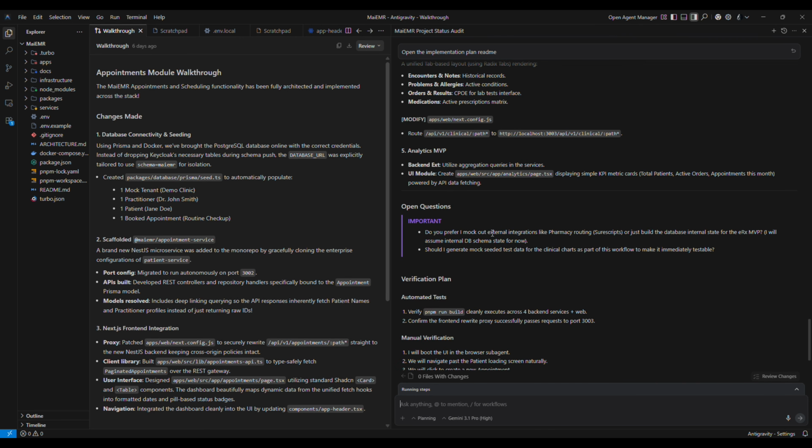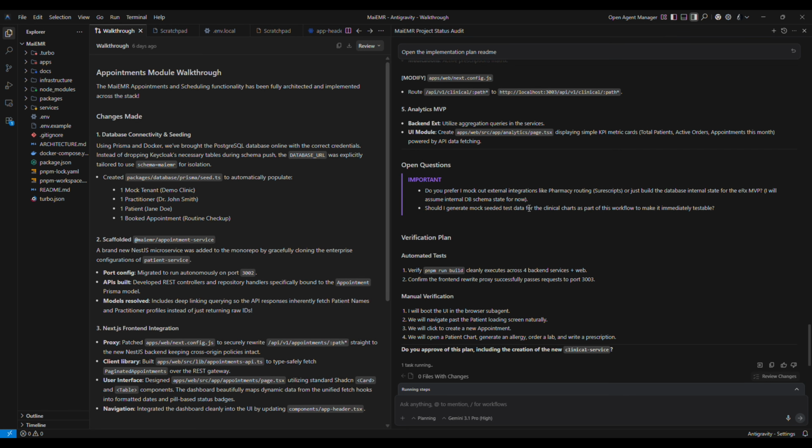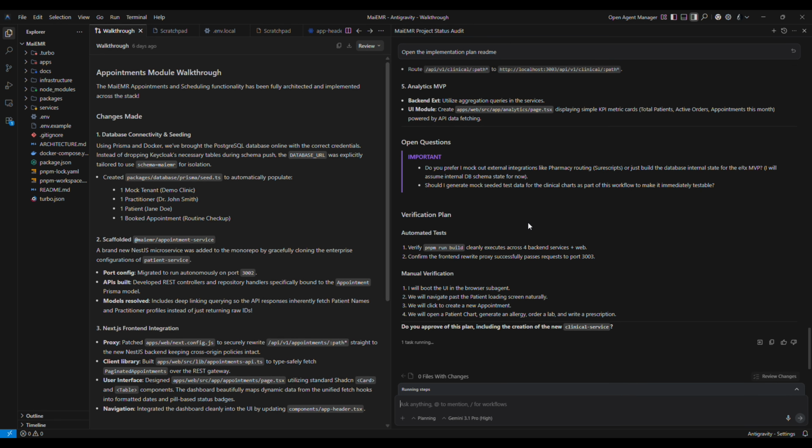Okay, do you prefer I mock out external integrations like pharmacy routing, Surescripts, or just build the database internal state for the eRx MVP? I will assume internal database schema for now. Should I generate mock seeded test data for clinical charts as part of the... Ooh, that's a good question.